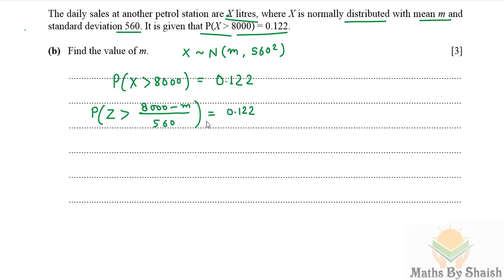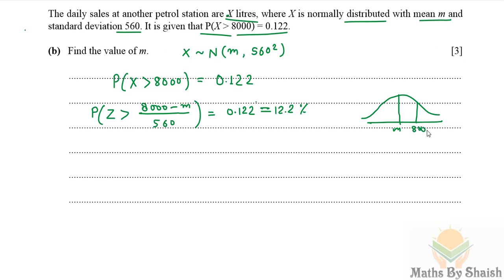We can see this probability is 12.2%. From the diagram it would be very clear. We are getting more than 8000, and this is 12.2%. The mean would be somewhere here and 8000 somewhere here.